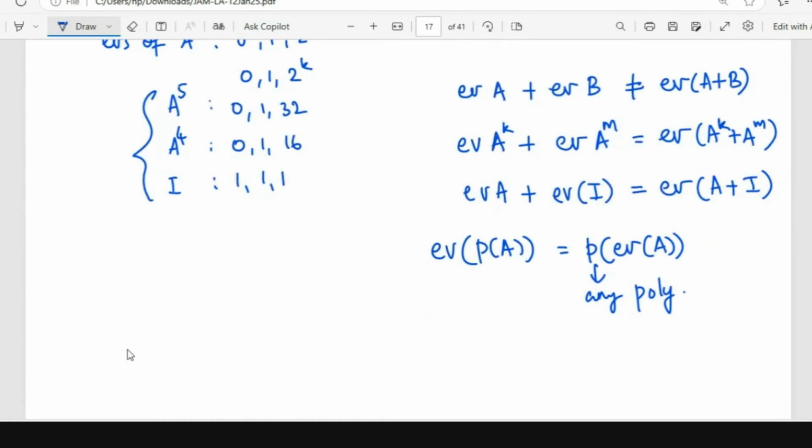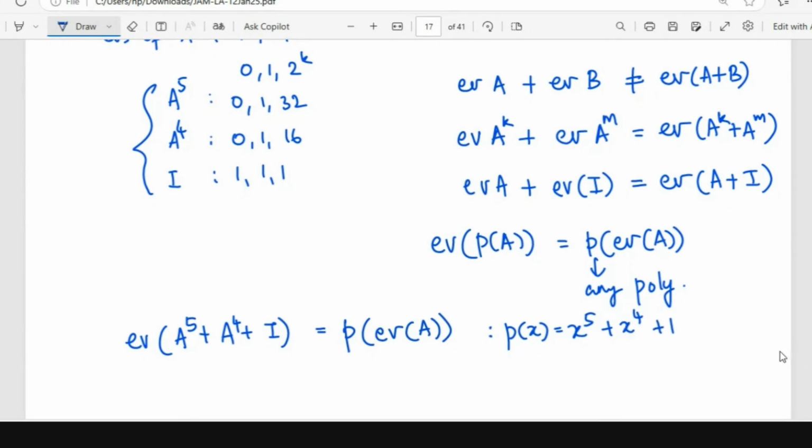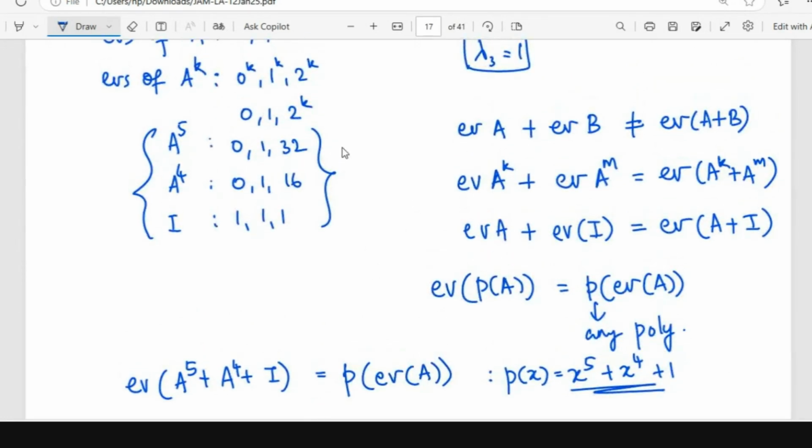So if I look at the eigenvalues of A power 5 plus A power 4 plus identity, this will be the same as applying the polynomial P on the eigenvalues of A, where P of X, what is the polynomial? It is X power 5 plus X power 4 plus 1. So I just have to apply this polynomial on the eigenvalues of A, in fact.